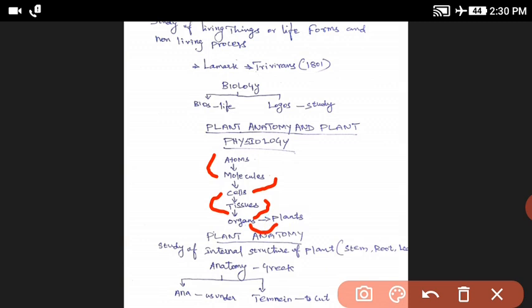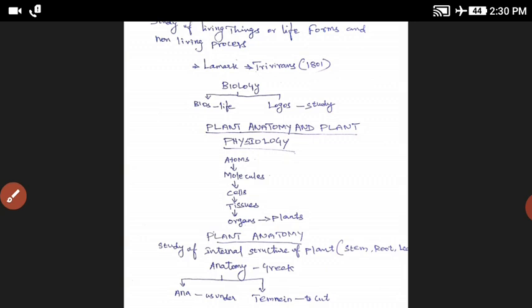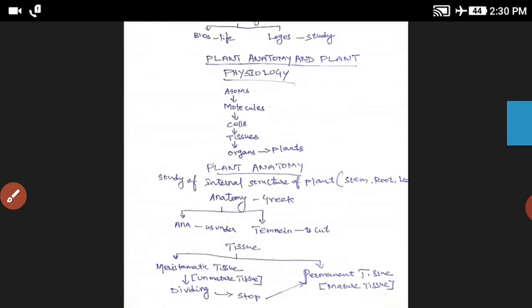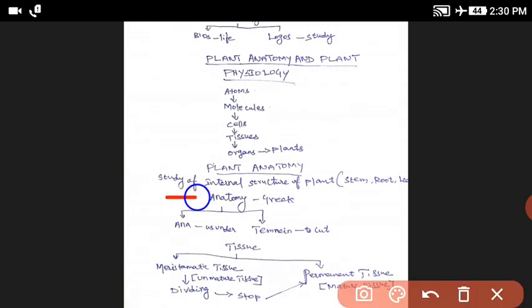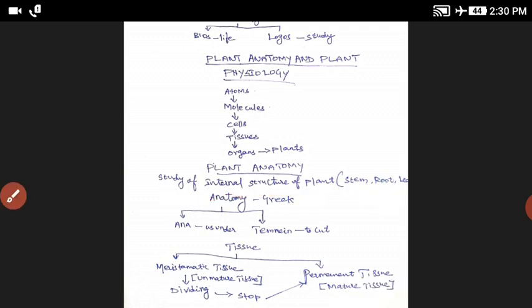Next, what is plant anatomy? It is the study of the internal structure of plants, of the stem, root and leaf. The stem, root and leaf parts are cut and viewed under the microscope.